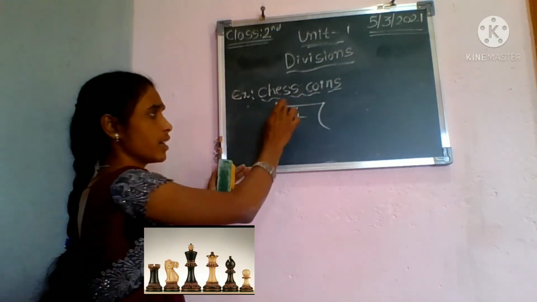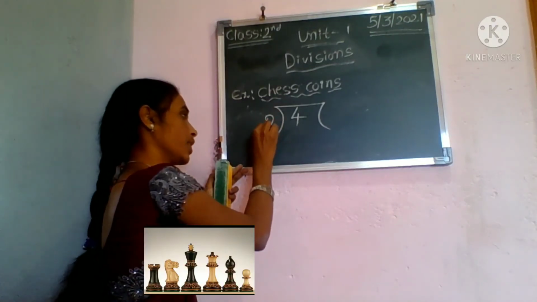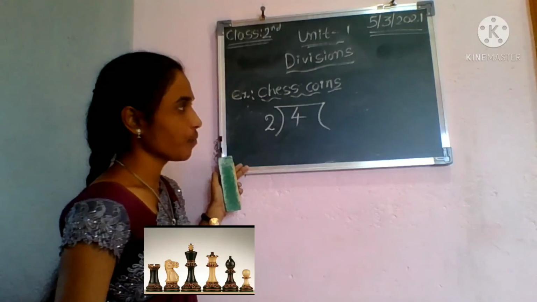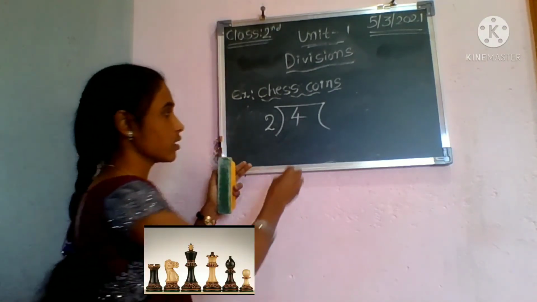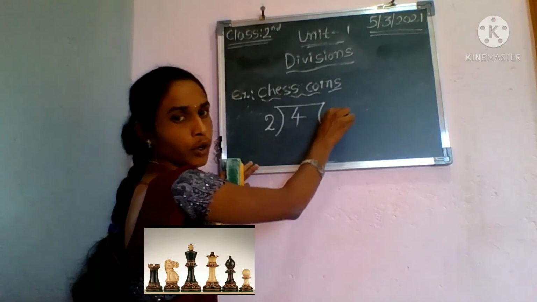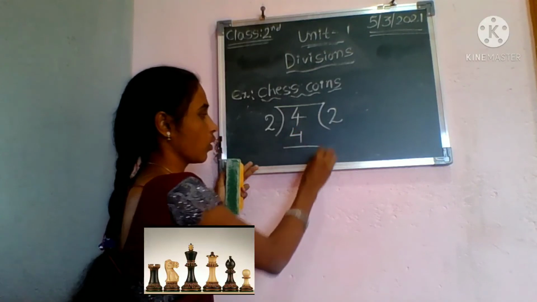this is called a division box. Write the division box. Then how many students are there? 2. Who are they? Ram and Smita. Okay. So how many chess coins have I given to each of them? 2, right? 2 2s are 4. Okay.